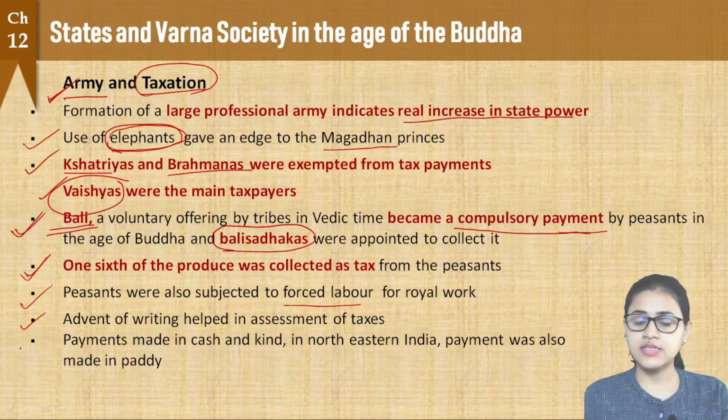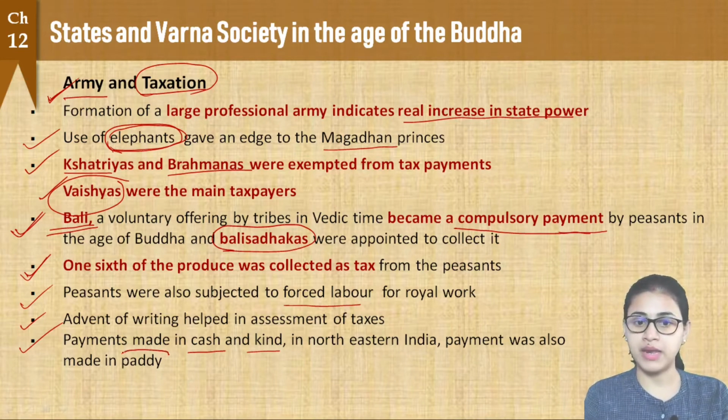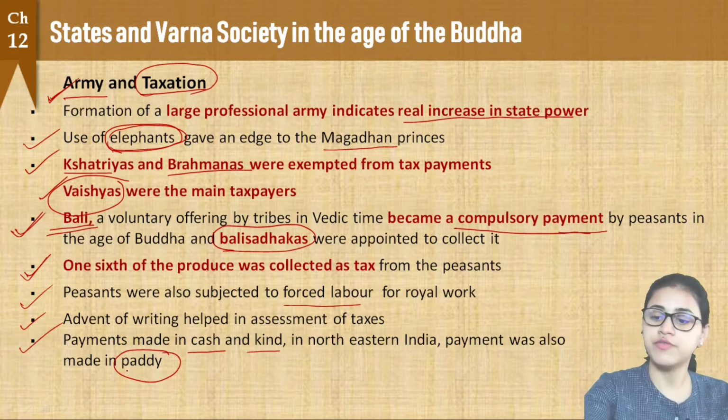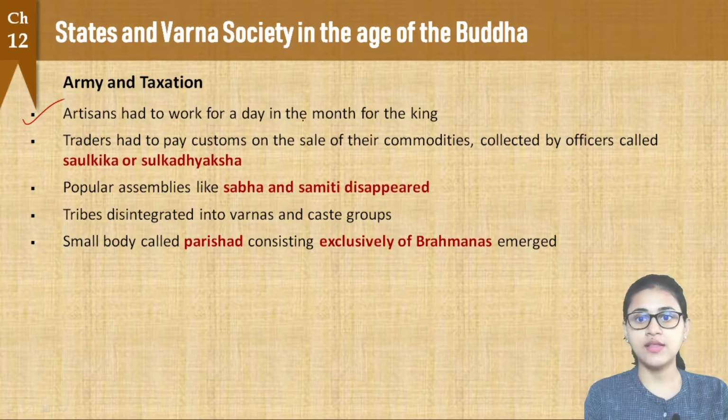Alright. And it is seen that payments were made both in cash and kind, and in some parts of northeastern India, payments were also made in terms of paddy. Alright, in terms of paddy. The artisans also had to work for a day in the month for the king. Alright, and the traders had to pay customs on the sale of their commodities.